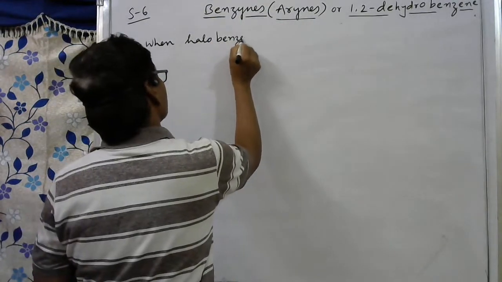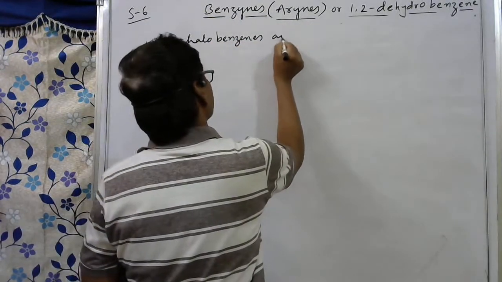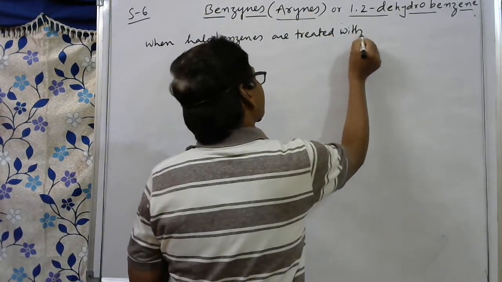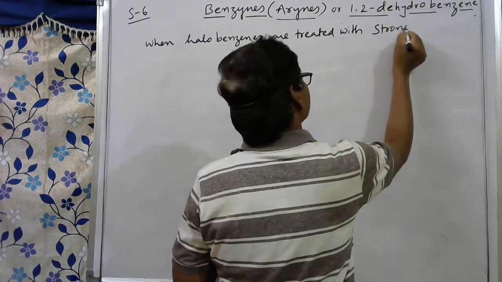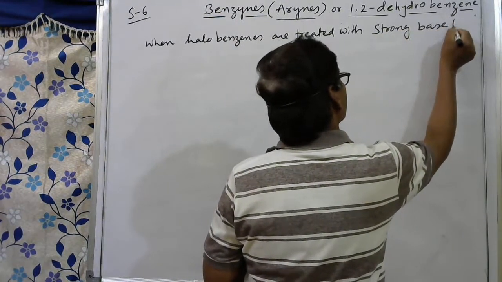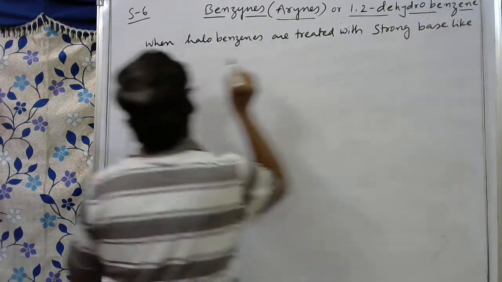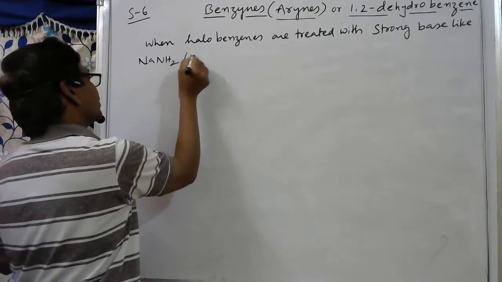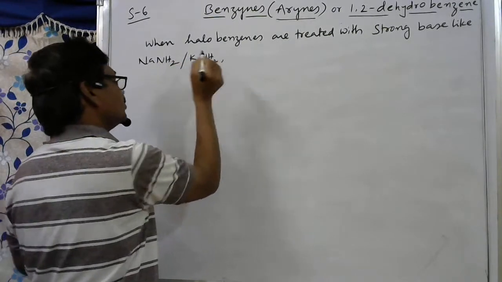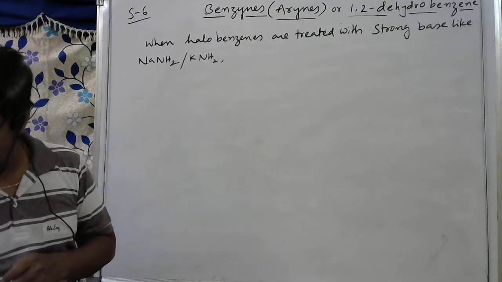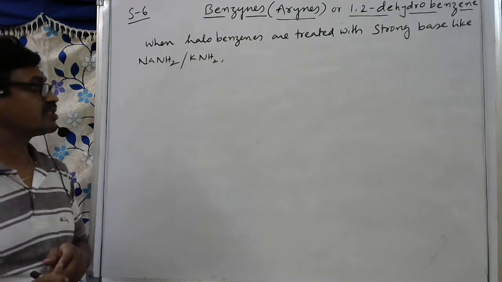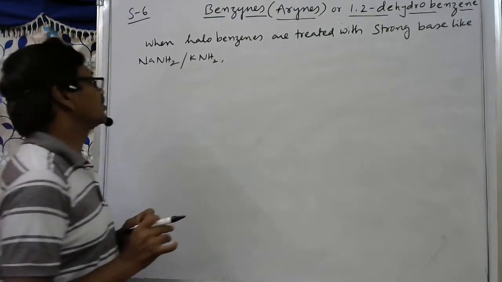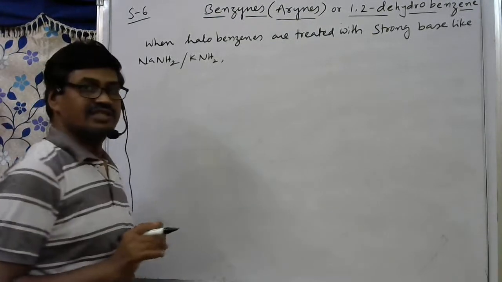halobenzenes, otherwise aryl halides, are treated with a strong base like NaNH2 or KNH2. There is a nucleophilic substitution reaction that takes place. During these reactions, we can get benzyne.